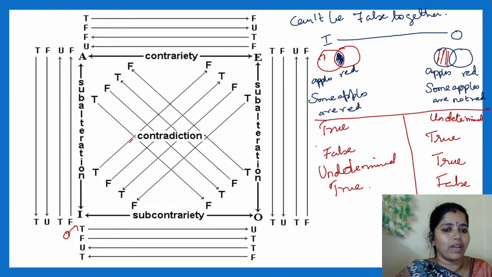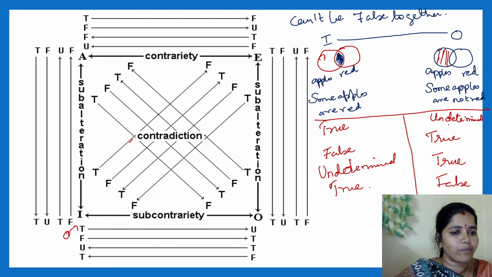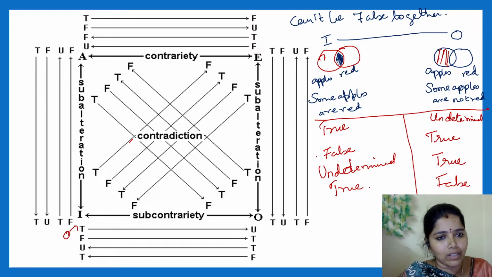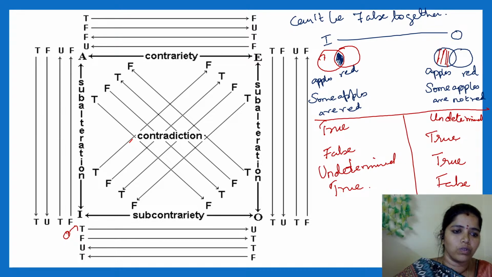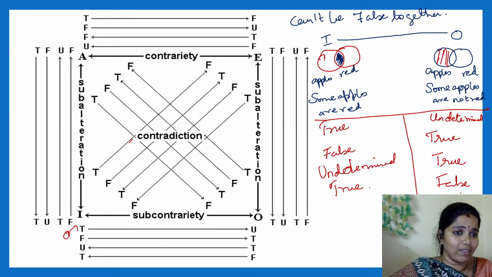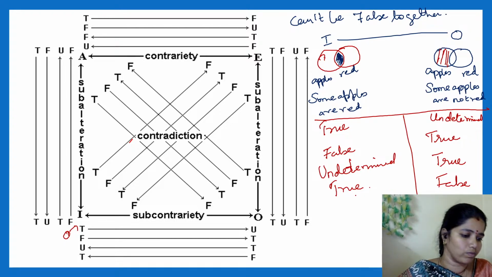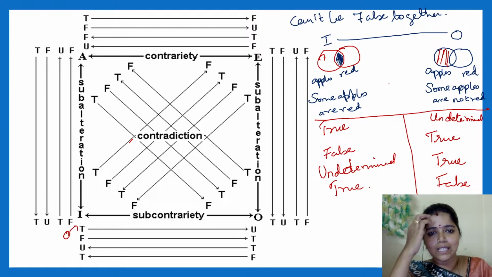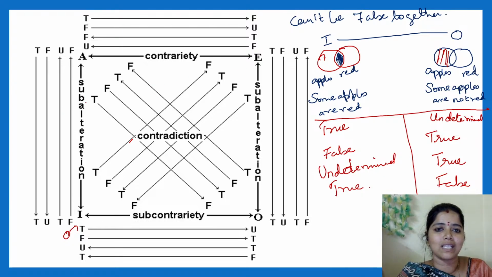This is with respect to subcontrary. Whenever the I-type statement is true, O-type will be undetermined. Whenever the I-type statement is false, O-type will be true. Whenever the O-type statement is true, I-type will be undetermined. I cannot say. It can be anything. Whenever the I-type or O-type statement is false, the other will be definitely true. Okay, clear?